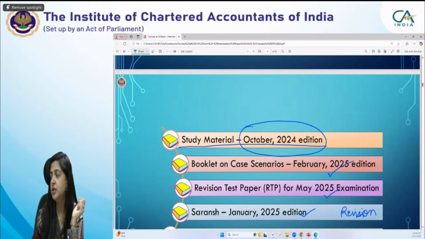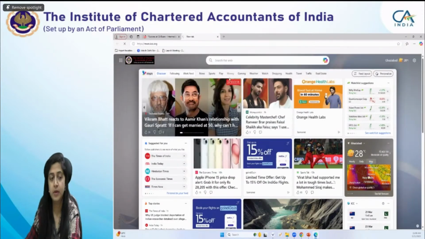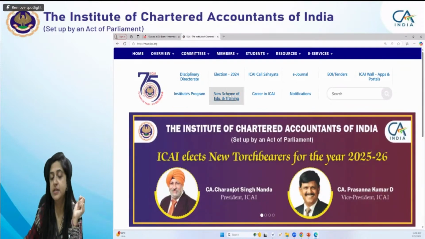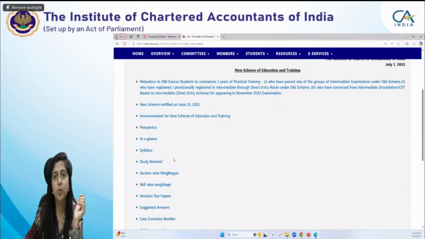Manav, this MCQ booklet is already hosted on the website. I'll just show you where it is. This is the ICAI website. When you go through the new scheme of education and training, you will get everything on this page, as well as on the BoS knowledge portal. I will show you both the ICAI website and the BoS knowledge portal.